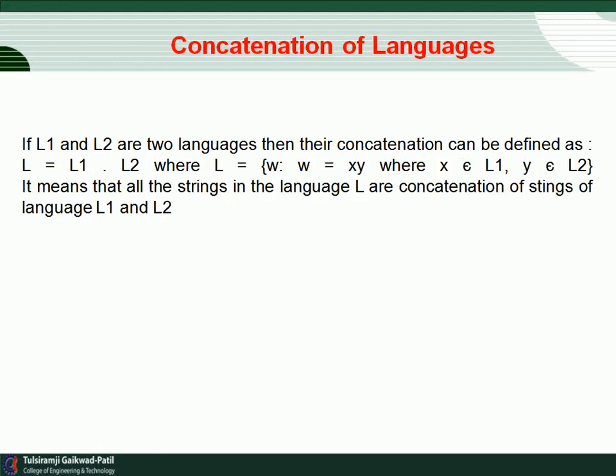Next is the concatenation of languages. If L1 and L2 are two languages, then the concatenation can be defined as L equals L1 dot L2. The concatenation uses the dot operator, where L contains the strings W equals XY, where X belongs to L1 and Y belongs to L2. It means that all the strings in the language L are concatenations of strings of languages L1 and L2. So this is the concatenation of languages.